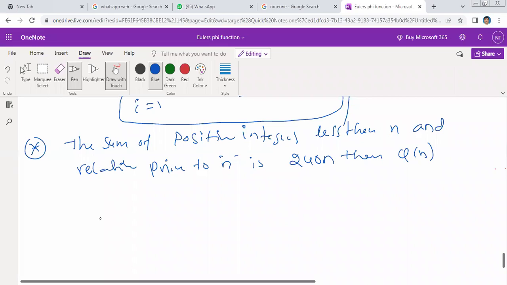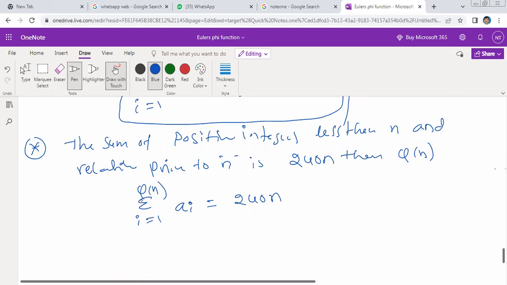Now according to our formula, summation a_i, i is equal to 1 to pi of n. He gave the sum as 240 n.